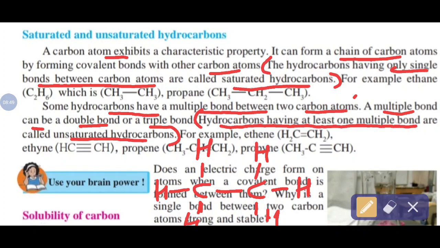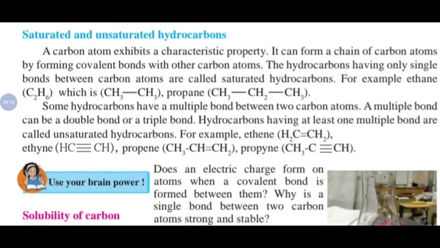For example, CH2 double bond CH2, that is called ethene. Two carbon atoms present, then if a single bond is present, it is ethane, and if a double bond is present, that is called ethene. If a triple bond is present, then that is called ethyne. All examples are given here. Check that. I will show again.